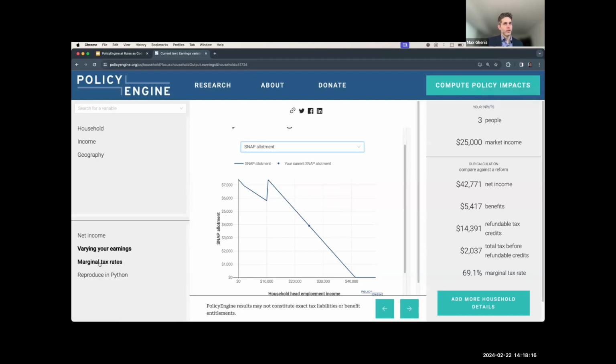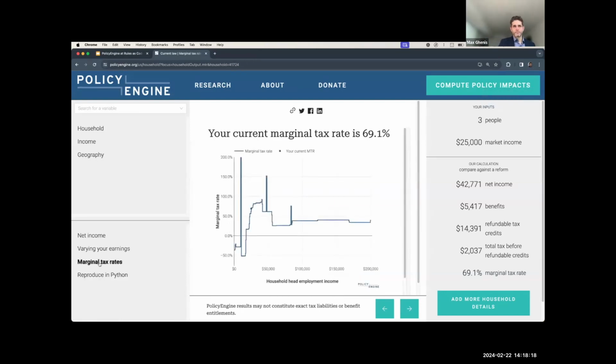And it's not really just cliffs. This is getting progressively more economic wonky here, but cliffs are one situation where you're going to be worse off because you earn more. But one of the stylized facts about the tax and benefit system, both in the US and the UK, is that people are actually facing high marginal tax rates. That's basically how much you're incentivized to work if you're a low-income parent, and especially if you have a disability, because a lot of those benefits are phasing out together.